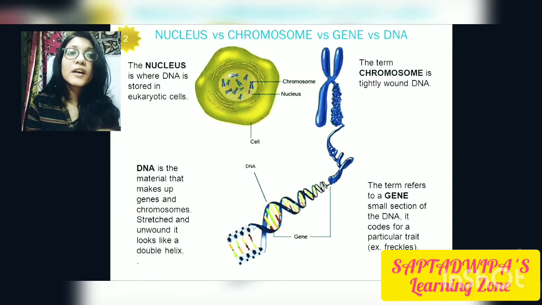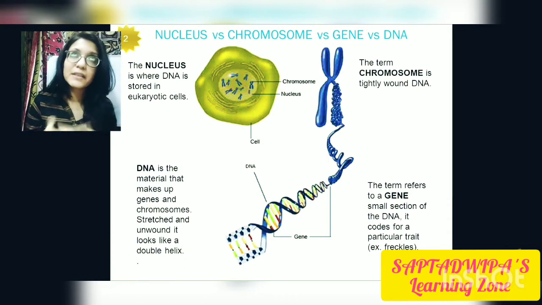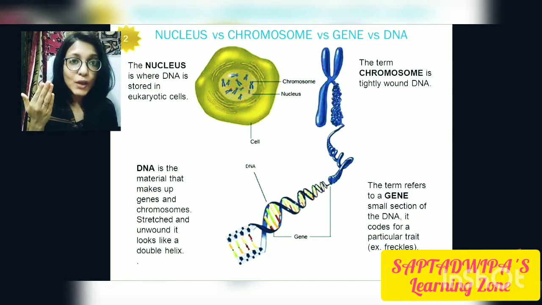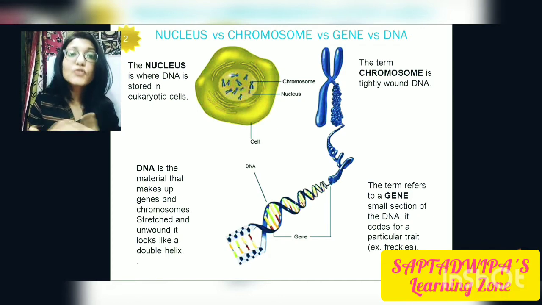Now moving to the next thing, that is the difference between nucleus, chromosome, gene and DNA. Many students get confused and think, okay, all are the same, oh my god, what will I do? So the nucleus is where the DNA is stored in a eukaryotic cell. Now what is a eukaryotic cell? I hope you remember. Eu means true and karyotic comes from the word karyon, which means nucleus. So true nucleus. The nucleus is where the DNA is stored in eukaryotic cells.